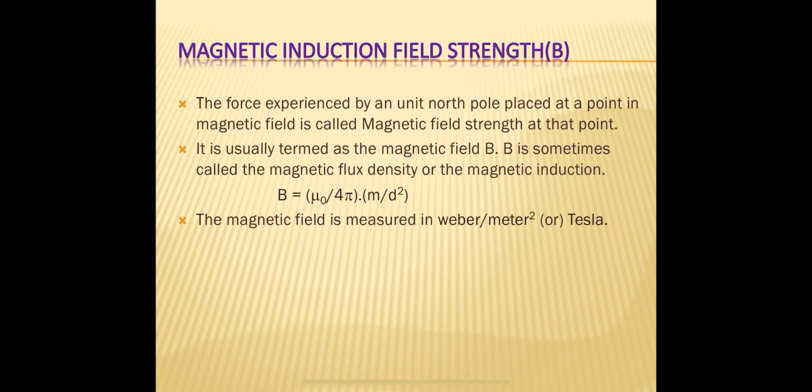If we place the pole at some other point, then the force may change. That means the strength of the magnetic field varies from point to point with the position.